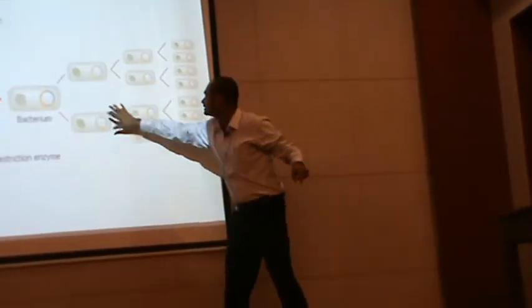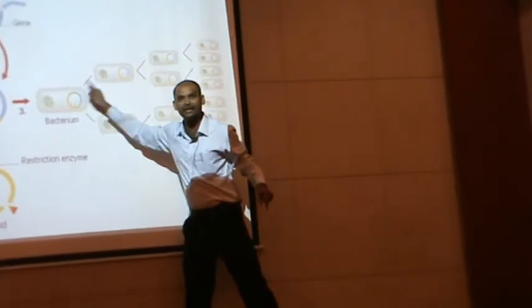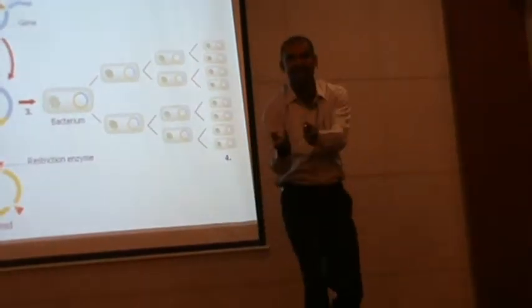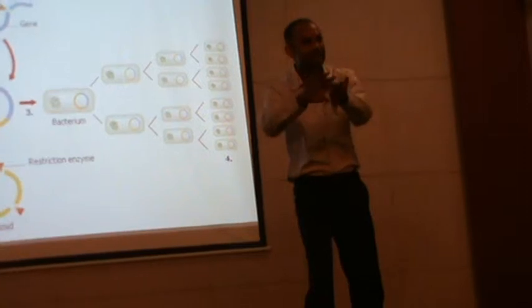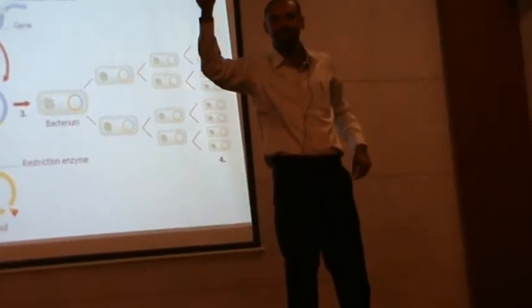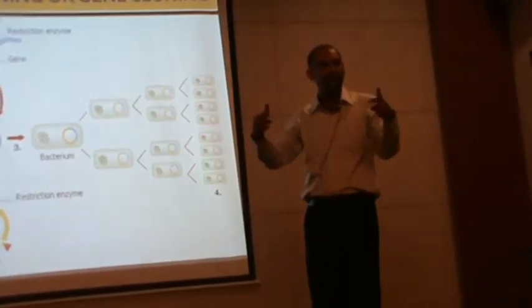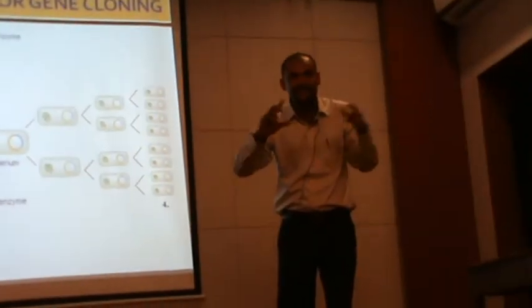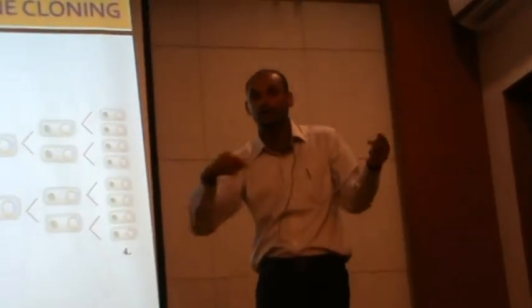This is called microbial cloning. When the one plasmid containing human insulin divides, the whole insulin gene is divided. This is called gene cloning, that is, genes are getting multiplied. Cloning is the process of making identical, and when we make identical copies of a gene, this is called gene cloning.